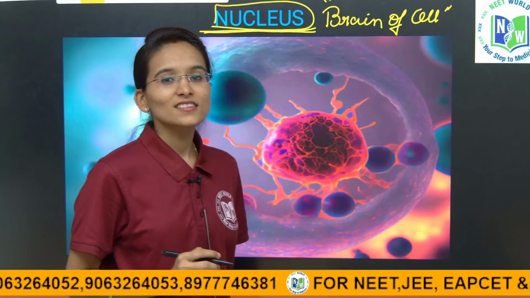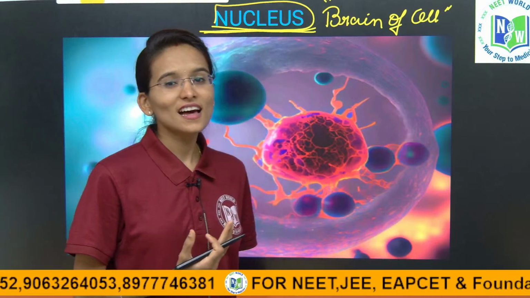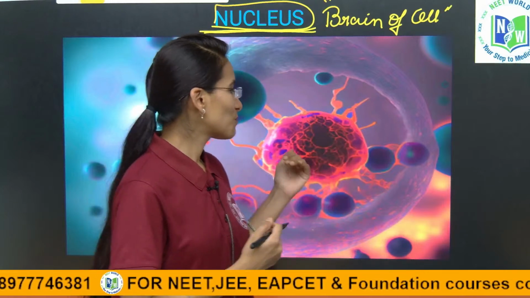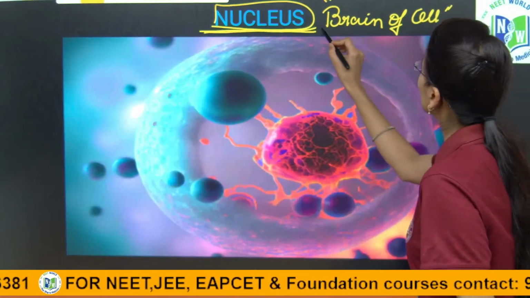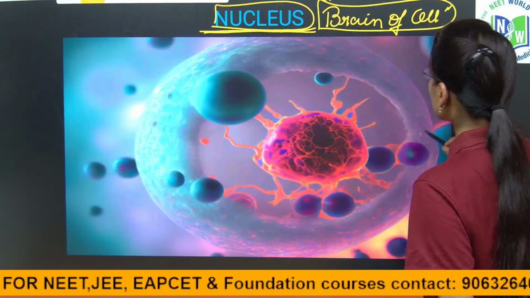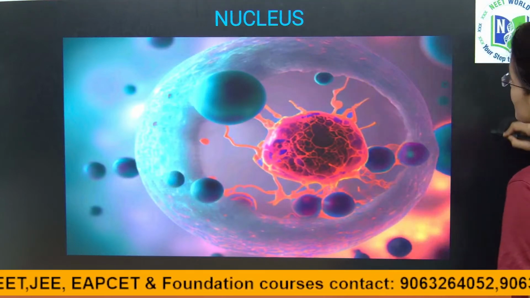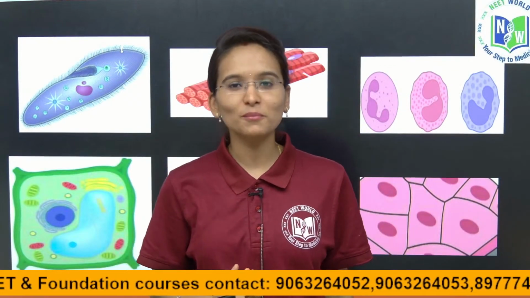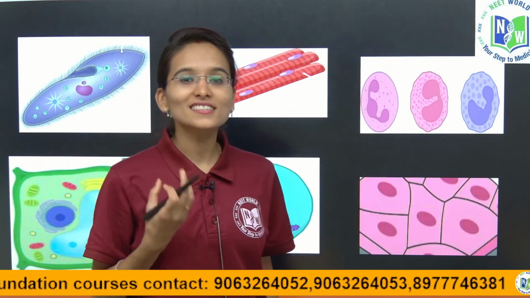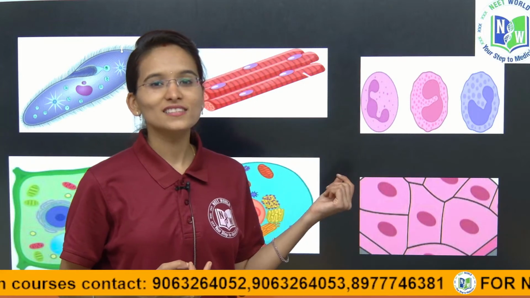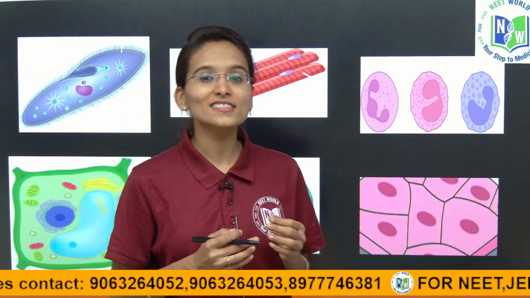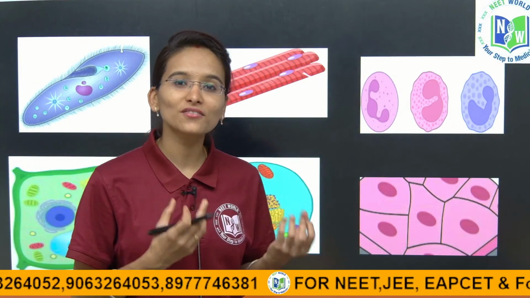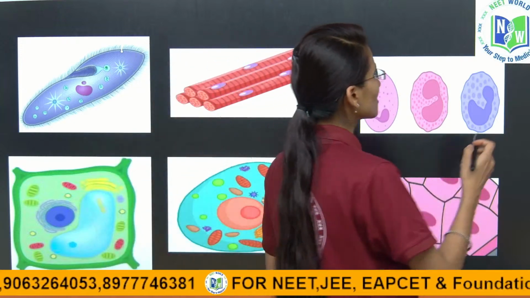Why are we calling the nucleus the brain of the cell? You are going to understand it in the upcoming slide. The nucleus is called the brain of the cell because it possesses some important characteristics: it stores the genetic material. That is the reason we call the nucleus the brain of the cell, and the nucleus is also involved in controlling all the cellular activities required for the cell's metabolic activity.